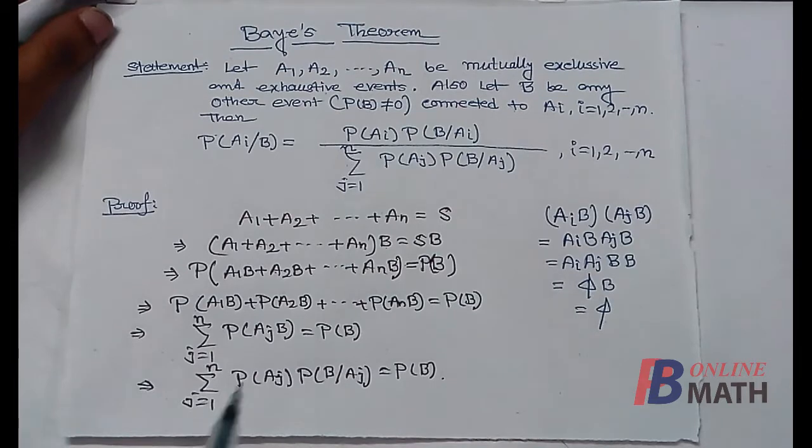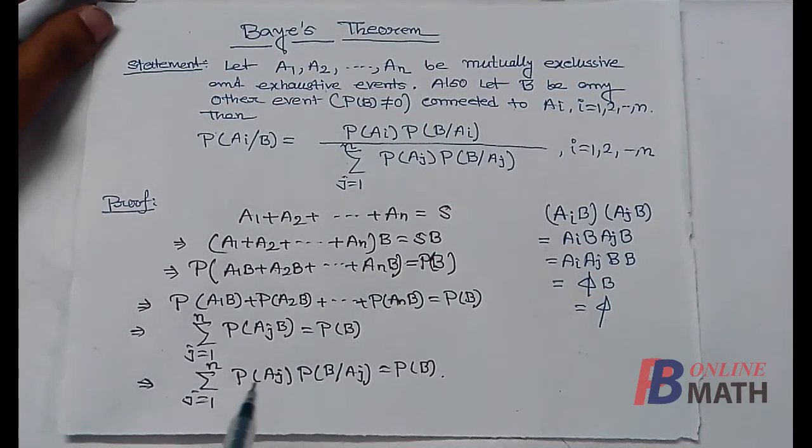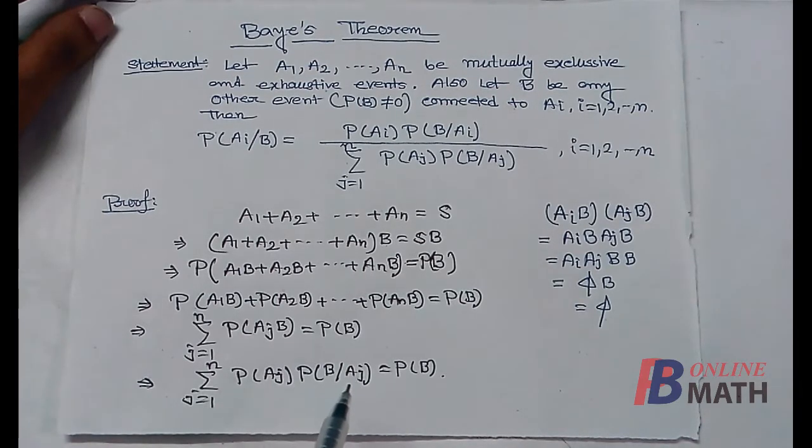Now using conditional probability, we can write that probability of AjB is equal to probability of Aj multiplied by probability of B given Aj.